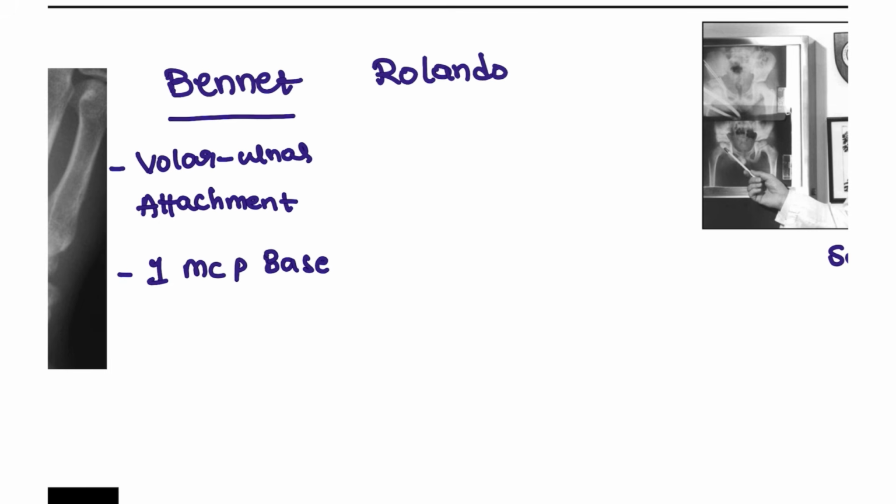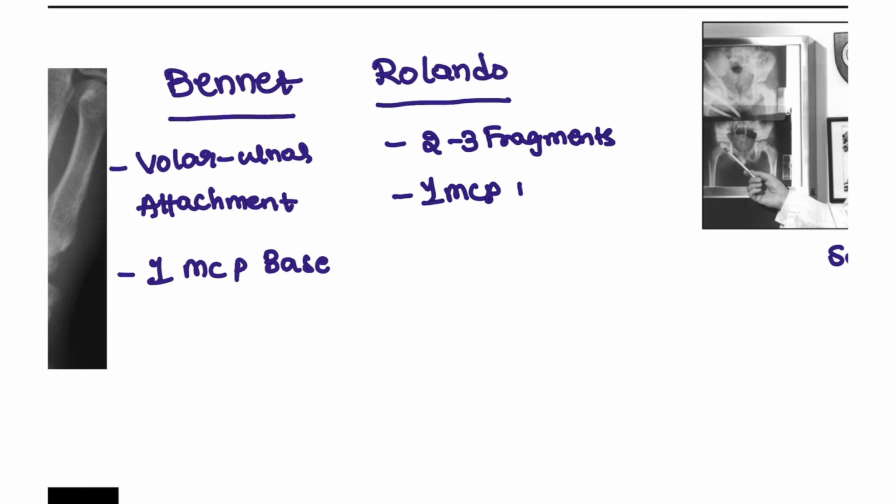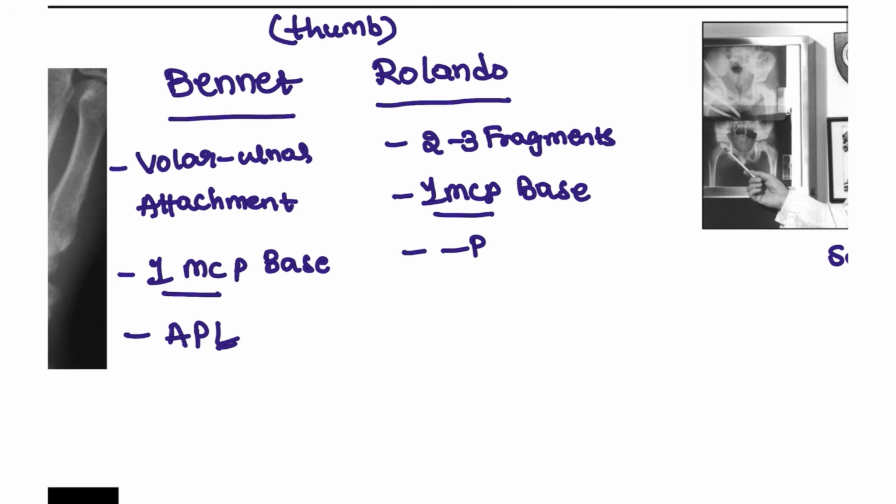Right. Next, Rolando fracture. Rolando fracture is also the same, but these will have 2 to 3 extra fragments. Same first metacarpal base, and the first carpometacarpal joint. What is this, guys? This is nothing but the thumb only. So the thumb will be damaged, and in both there is also a muscle, abductor pollicis longus. Here also the abductor pollicis longus muscle will be affected.